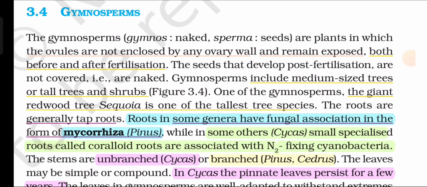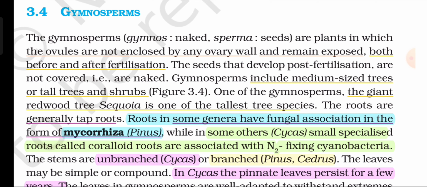Gymnosperms. The gymnosperms (gymnos means naked, sperma means seeds) are plants in which the ovules are not enclosed by any ovary wall and remain exposed both before and after fertilization. The seeds that develop post-fertilization are not covered, that is, are naked. Gymnosperms include medium-sized trees or tall trees and shrubs, figure 3.4. One of the gymnosperms, the giant redwood tree Sequoia, is one of the tallest tree species.